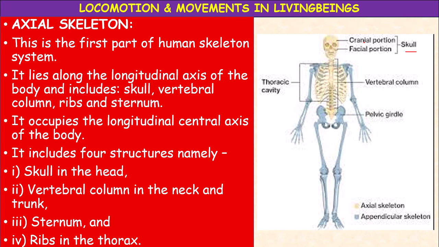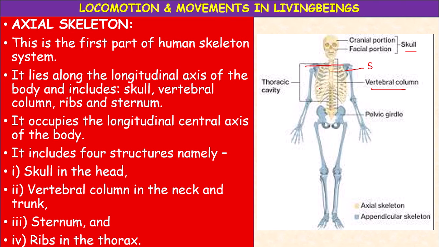Skull. The skull consists of the cranial portion and the facial portion, and the next part is the vertebral column, from the neck to the pelvic girdle. And next, sternum. This middle one is the sternum, or breastbone, to which the ribs are attached. The next, ribs in the thorax.